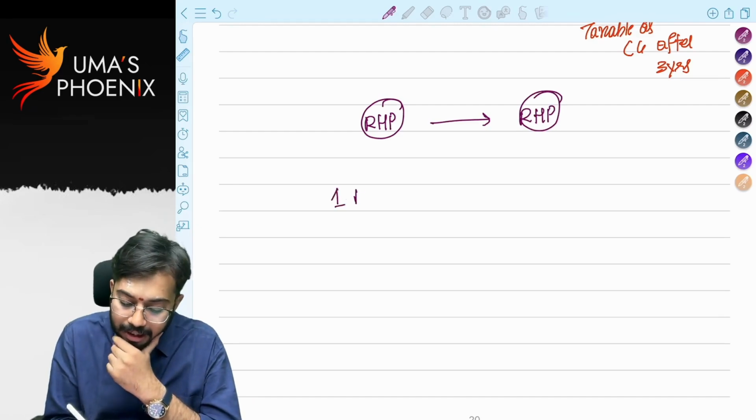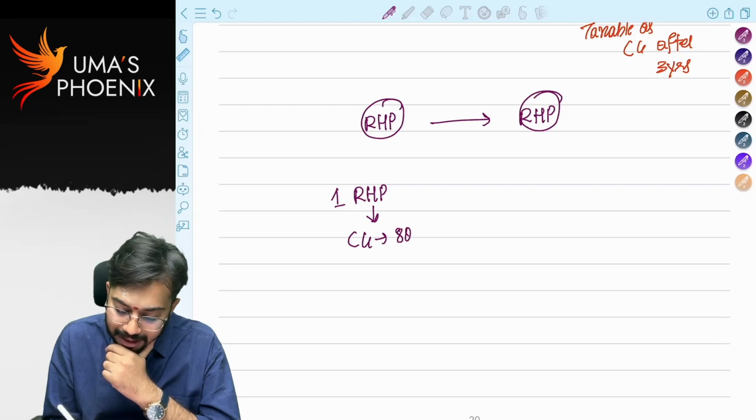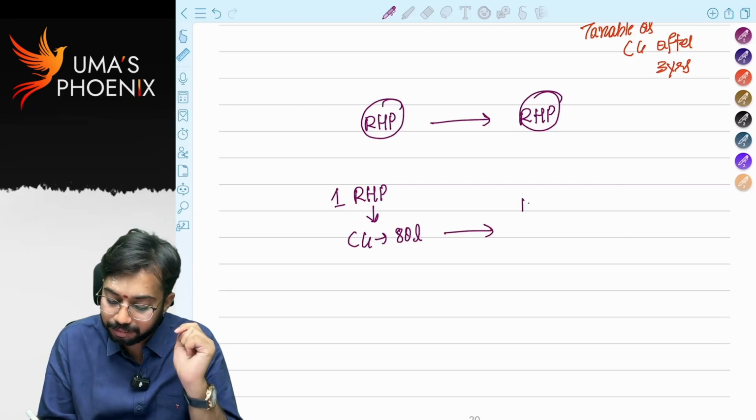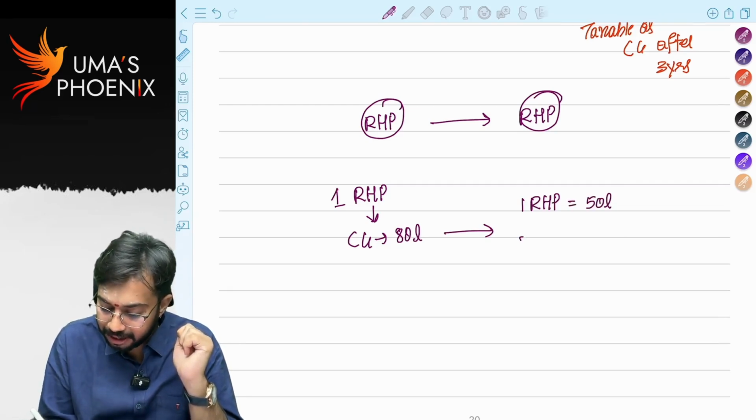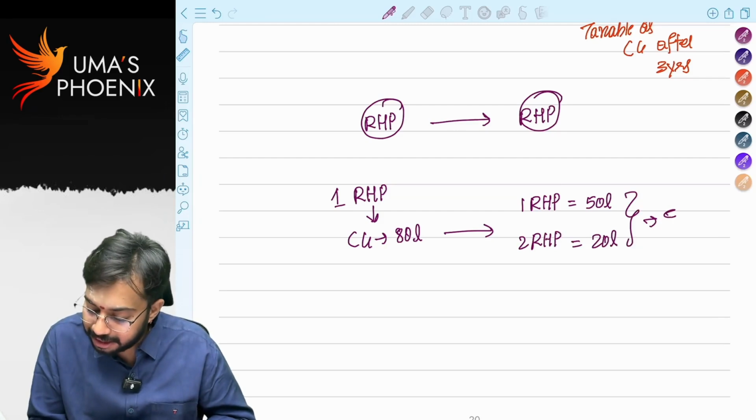I sold one residential house property. Capital gains are 80 lakhs. With 80 lakhs, I purchased 2 houses. One residential house property worth 50 lakhs. Second residential house property worth 20 lakhs. Sir, can I claim both of these as exemption?